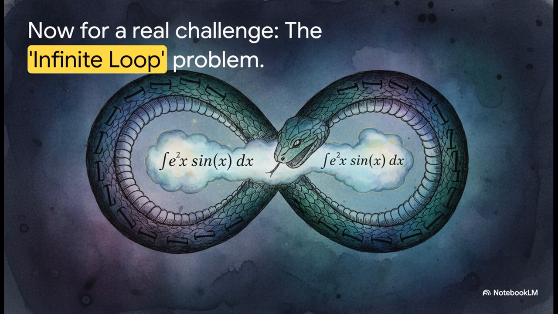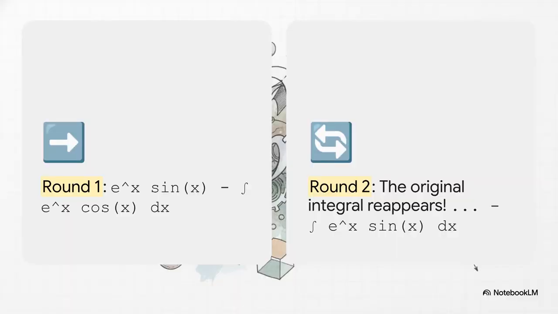All right, now for the boss level. This is a classic, famous problem that I like to call the infinite loop. This is where things get really interesting, and it requires a little bit of out-of-the-box thinking. So we're trying to solve the integral of e to the x times sine x. In round 1, we apply integration by parts, and we get a new integral. Okay, no big deal. We just apply the technique again to that integral.